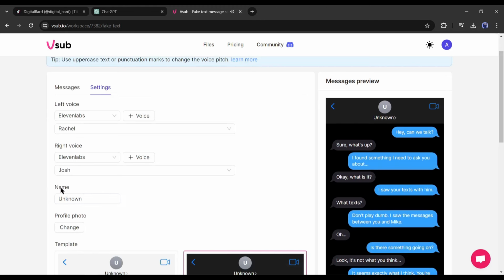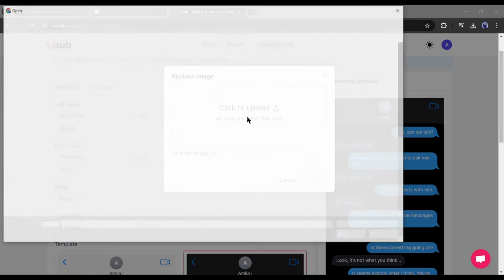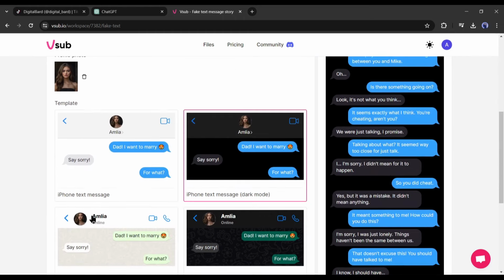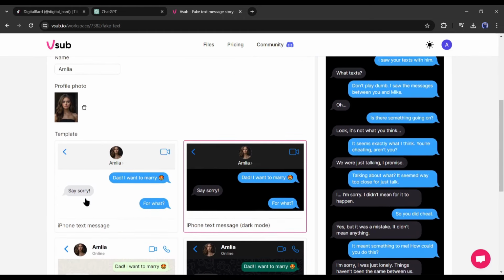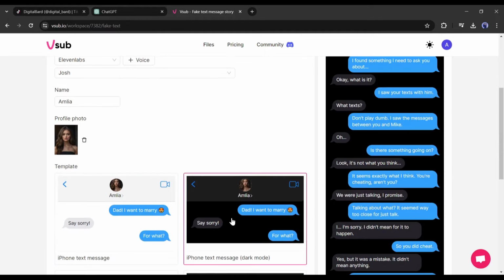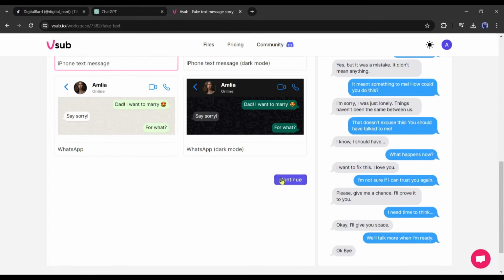After selecting the voice actors, we need to give a name to the second character, meaning who will receive the text. In my case, it will be the wife's character. After entering the name, you can add a profile picture. In the end, you have to select a template from here. You can select between iPhone and WhatsApp in both dark and regular mode. After all is set, hit the continue button.